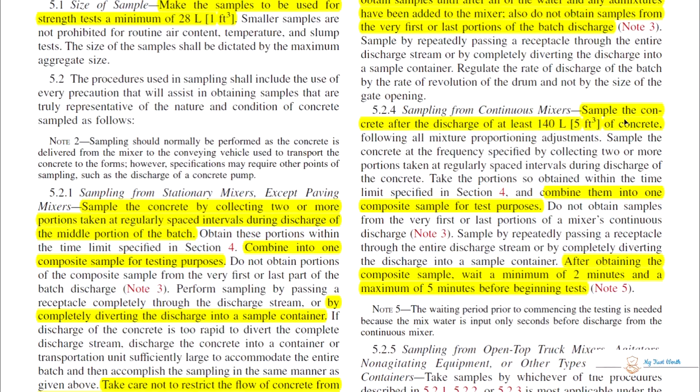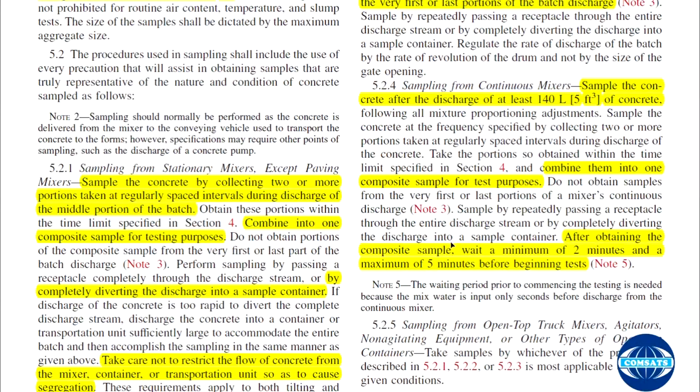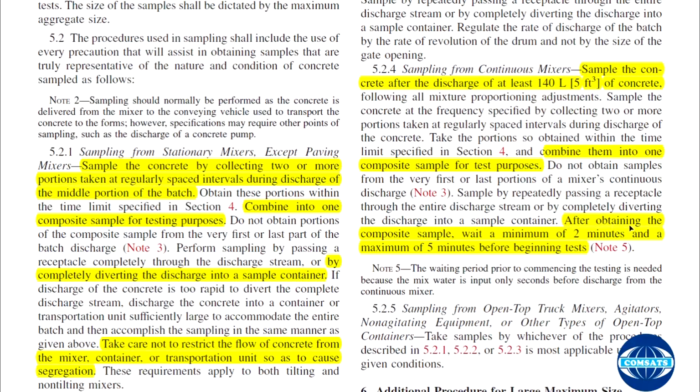Sampling from the continuous mixer. Sample the concrete after the discharge of at least 140 liters of concrete. Combine them, and after obtaining the composite sample, wait a minimum of 2 minutes and a maximum of 5 minutes before beginning the test.